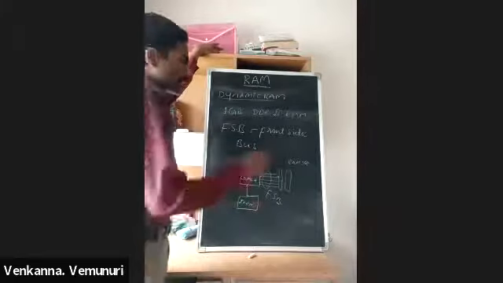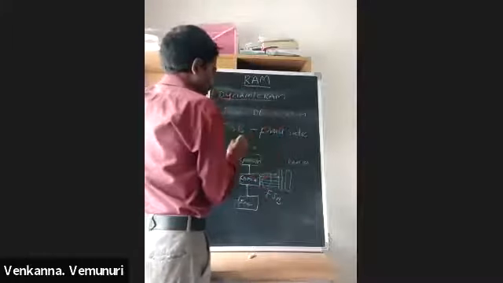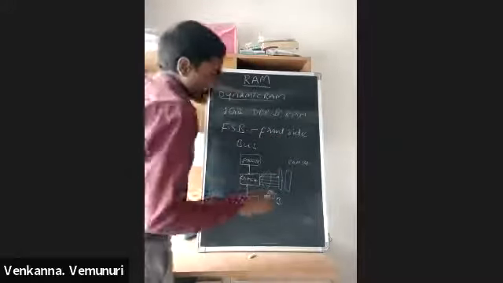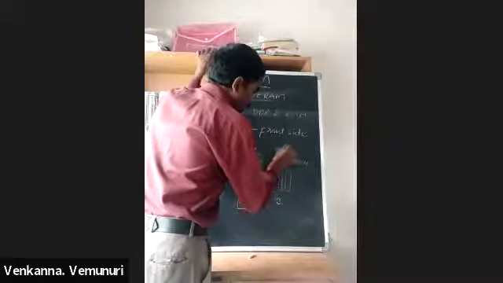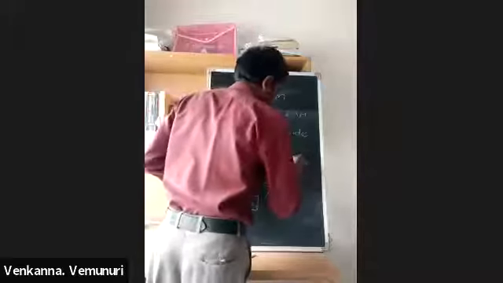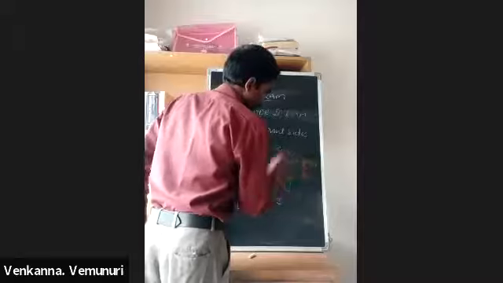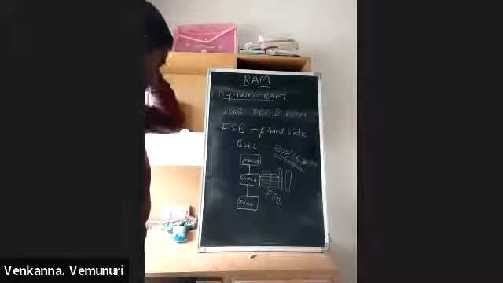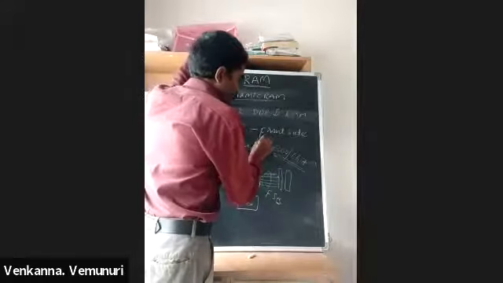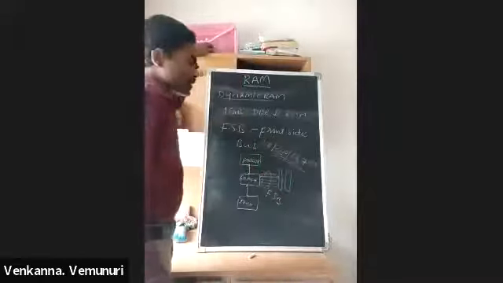For example, if you are purchasing RAM, that RAM is DDR2 RAM. For example, I am purchasing 2 GB RAM. On that 2 GB RAM, they mention 800, or sometimes they mention 667. This is called FSB. On the RAM stick they mention DDR2, 2 GB RAM, and 800. 800 means FSB.